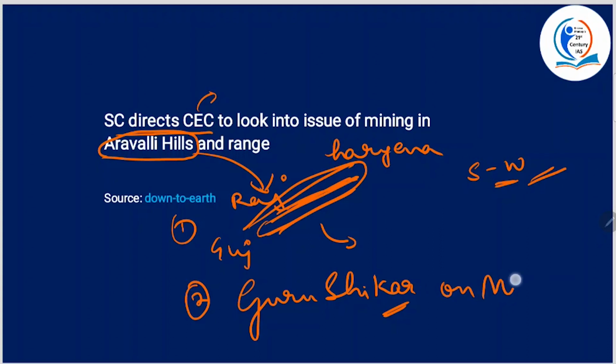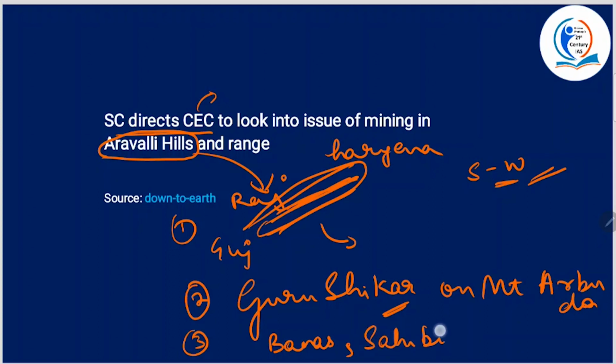On Mount Arbuda. Alright, and coming to the rivers and tributaries, Banas, Sahibi rivers, the tributaries of Yamuna, along with Luni River flowing into the Run of Kutch, actually originate from Aravalli Range.